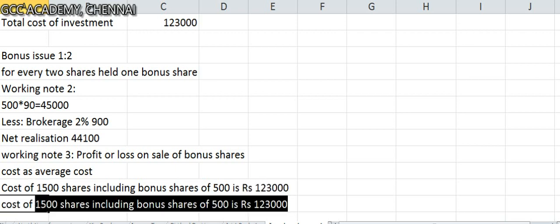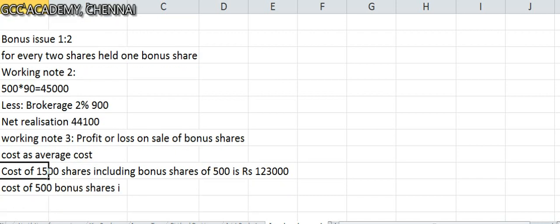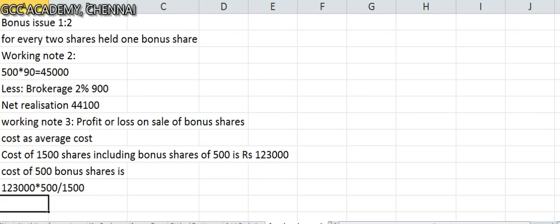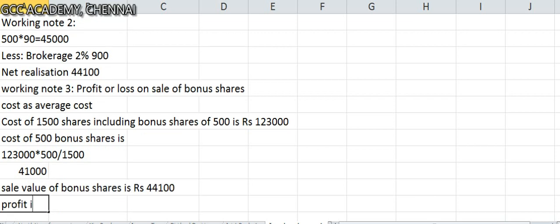So cost of 500 bonus shares is 1,23,000 into 500 by 1,500. So you will get the average cost as 41,000. So cost of bonus shares is 41,000. Sale value of bonus shares, we just now calculated. So profit is 44,100 minus 41,000 is equal to 3,100.